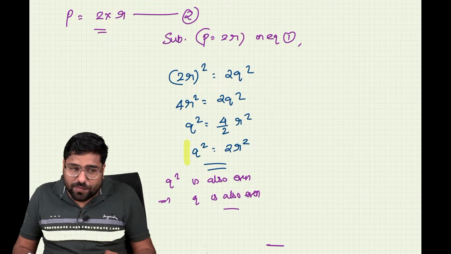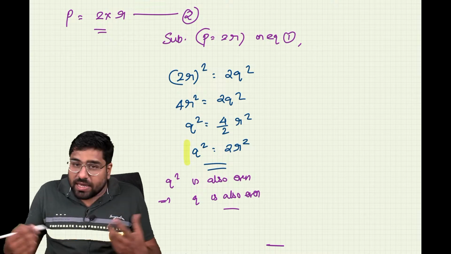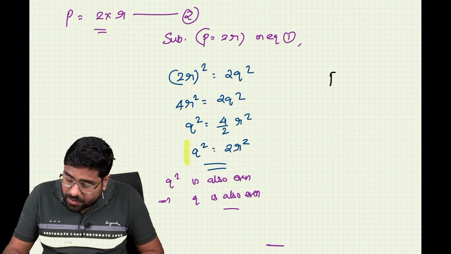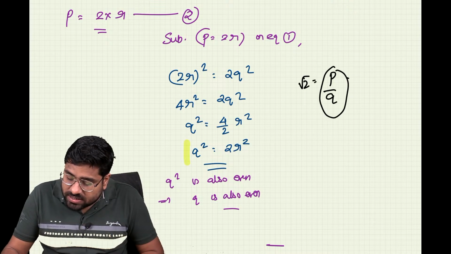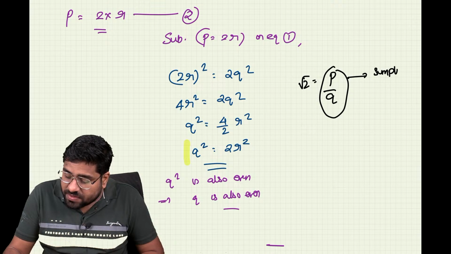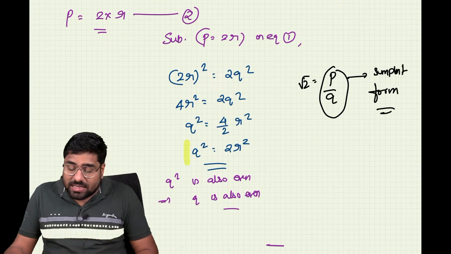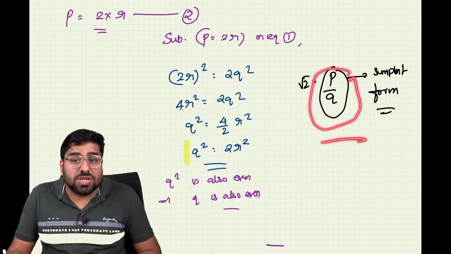So what have we proved? Where did we start? We started with √2 is equal to p by q, where this is the simplest form of the fraction. This is in the simplest form. Taking that as the assumption, we proved that this assumption is wrong.